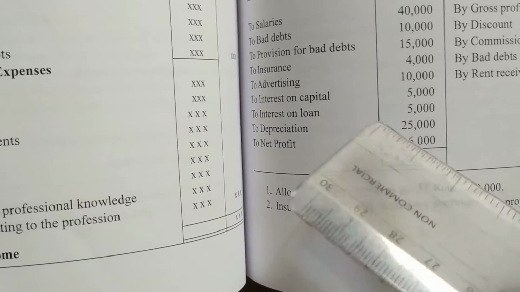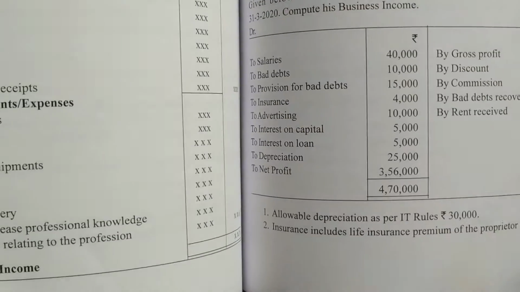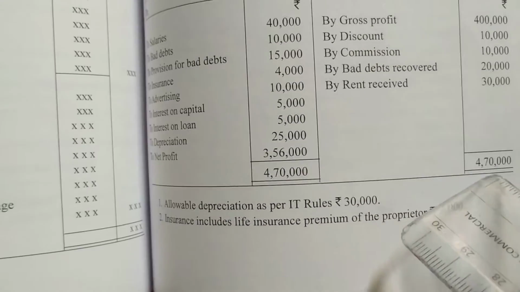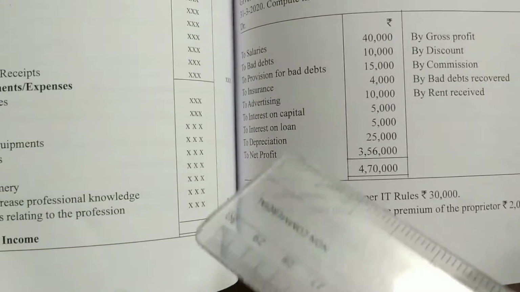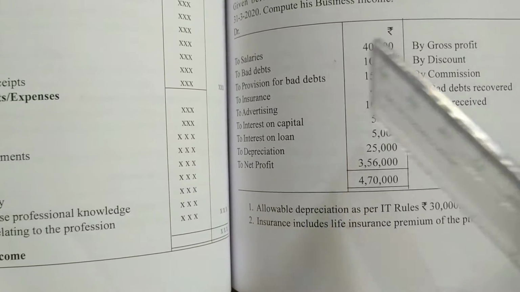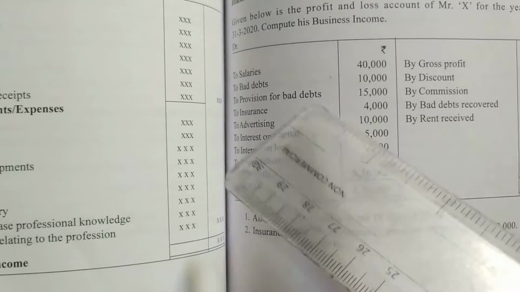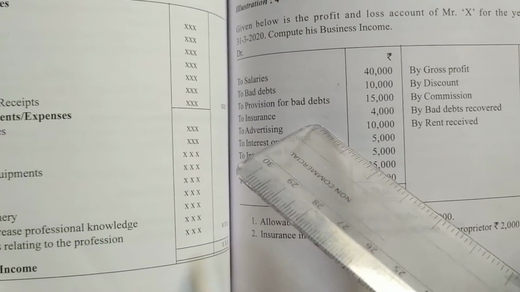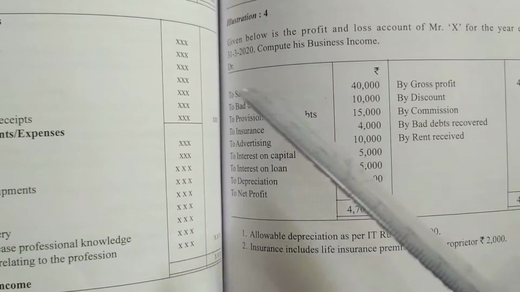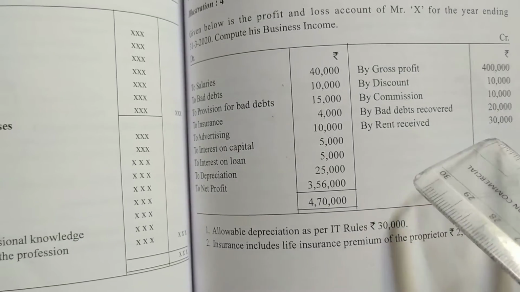When it is deducted, we have to add back now. This provision for doubtful debt should not be deducted. How much is your total gross profit, total income? 4,70,000. From that you have deducted some expenses which are not related to business. Those personal expenses you have to add back now. Expenses which are not related to business, or personal expenses, you have to add back. And here we have non-business income that we have to deduct.